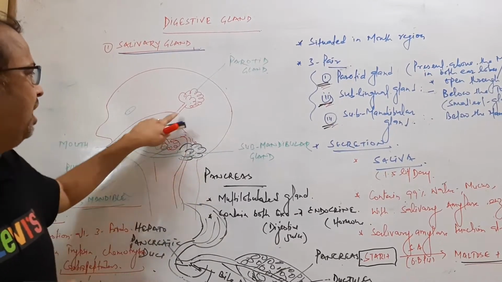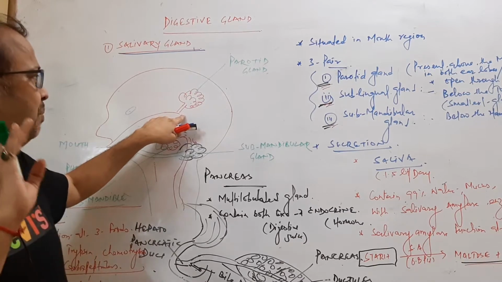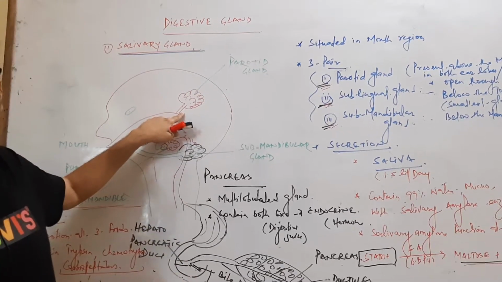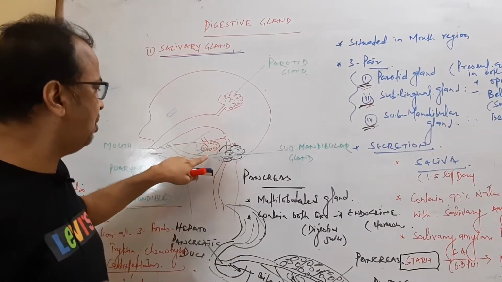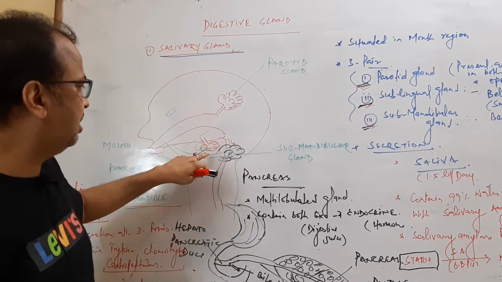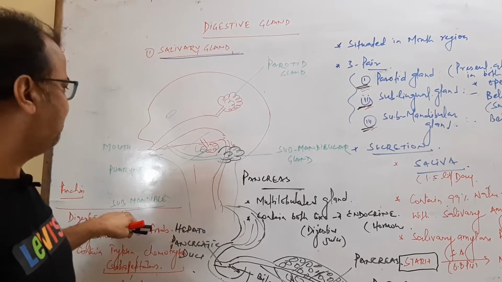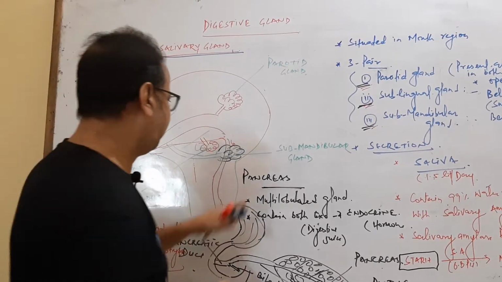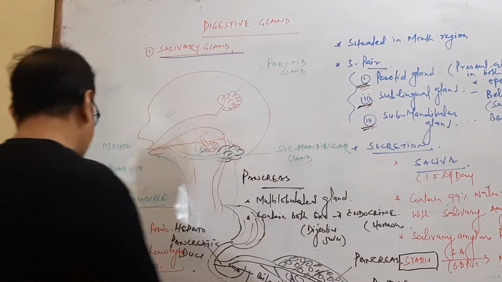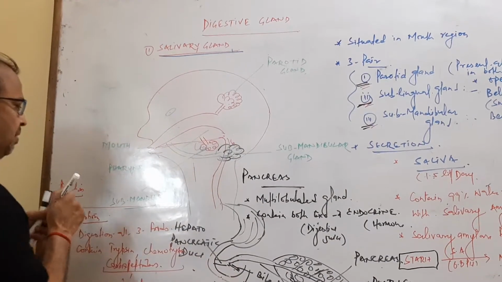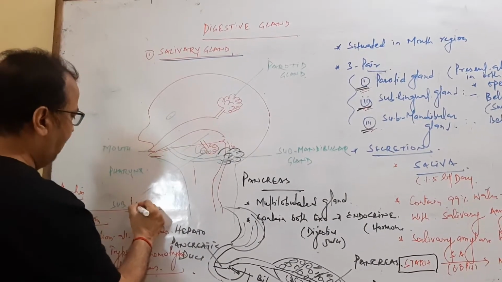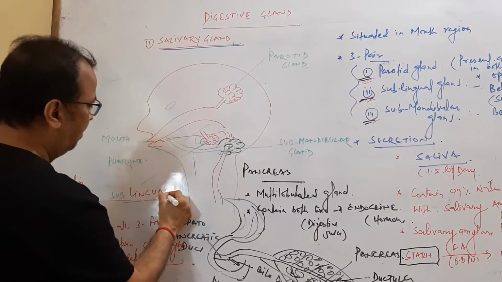One is present in the region just above the earlobe, the parotid gland, and the other salivary glands are the submandibular gland and the sublingual gland.